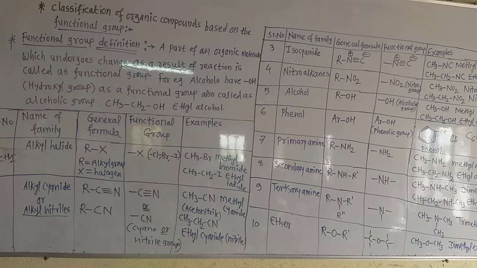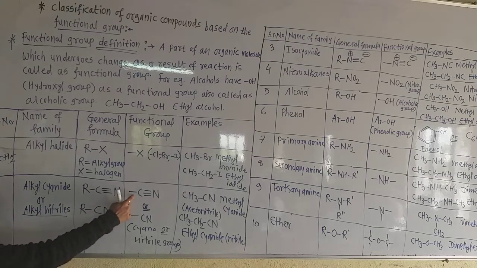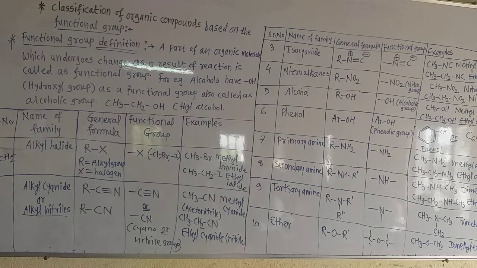In this way, if they ask you what is the general formula, functional group, and give 2 examples of alkyl cyanide, then you have to write this general formula, this or this, that is the functional group, and give 2 examples as the methyl cyanide and ethyl cyanide.